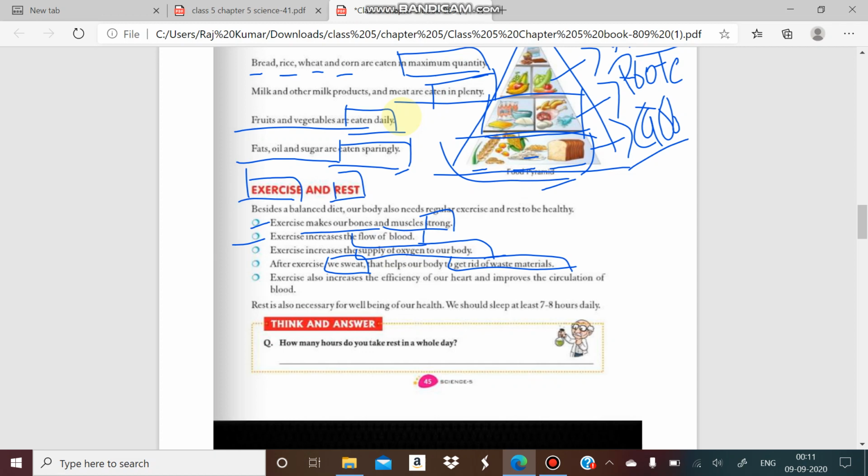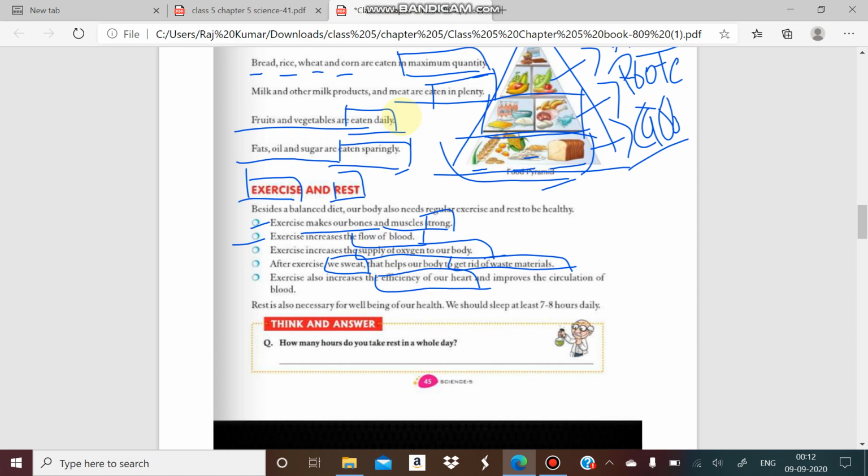And another important thing we can say is that it also increases the efficiency of the heart, because the function of the heart is just to pump blood in our body. So the flow of blood is done by the heart, that is the cardiac muscle system. And if we do exercise, the rate of the flow of blood will increase in our body. So circulation of blood will increase, and it will increase the efficiency of our heart.